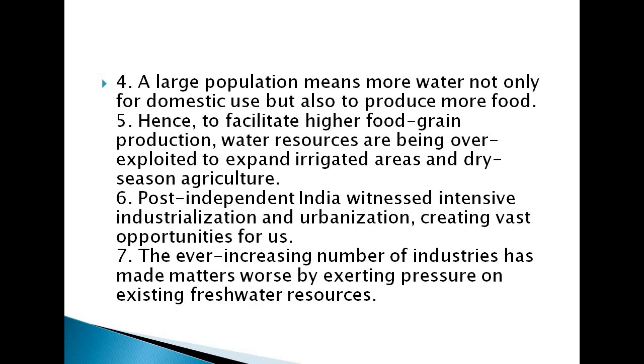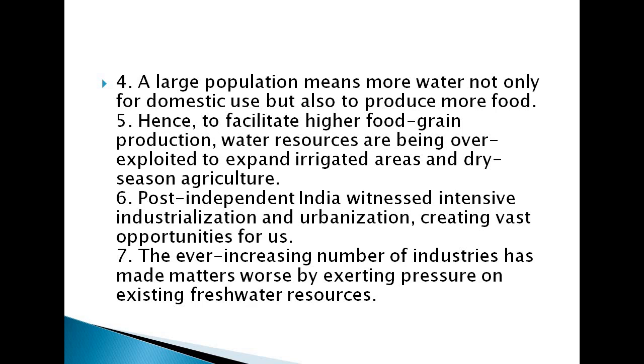Hence, to facilitate higher food grain production, water resources are being overexploited. If we want to facilitate higher food grain production, water resources are always being overexploited to expand irrigation areas and for dry season agriculture.